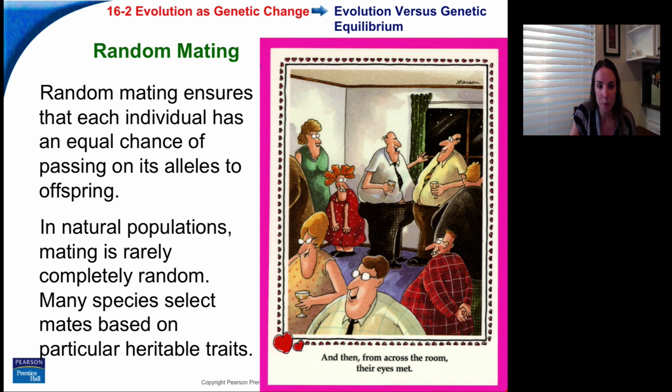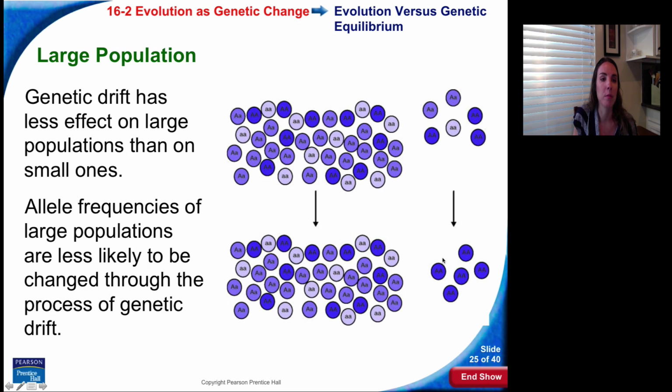So random mating ensures that each individual has an equal chance of passing on its alleles to offspring. In natural populations, mating is rarely completely random. Many species select mates based on particular heritable traits. This is very common. It's called sexual selection. There are certain traits that females look for in males, so mating is not random. You don't just bump into a guy and be like, oh, let's have children. It doesn't happen like that. Usually, there's a lot more that goes along with it. Your choice is not random. So, and then across from the room, their eyes met. So it's very rarely random.